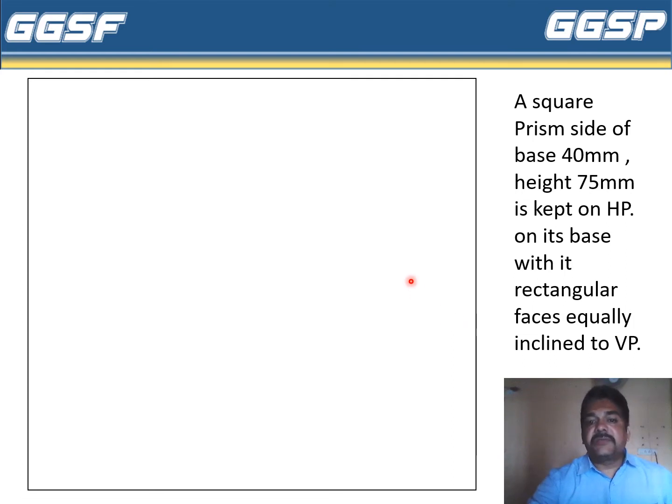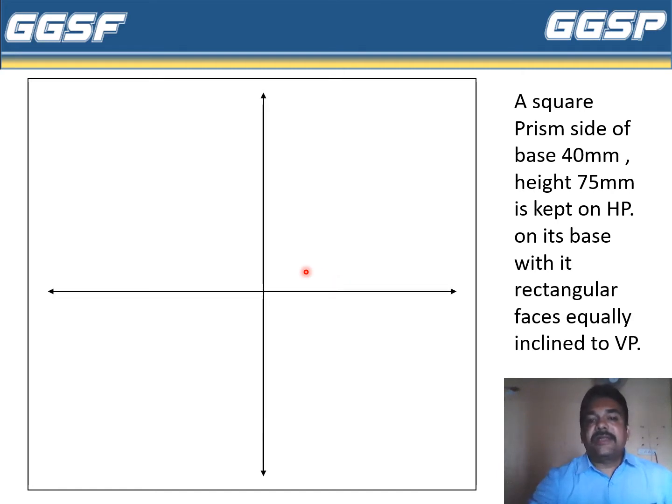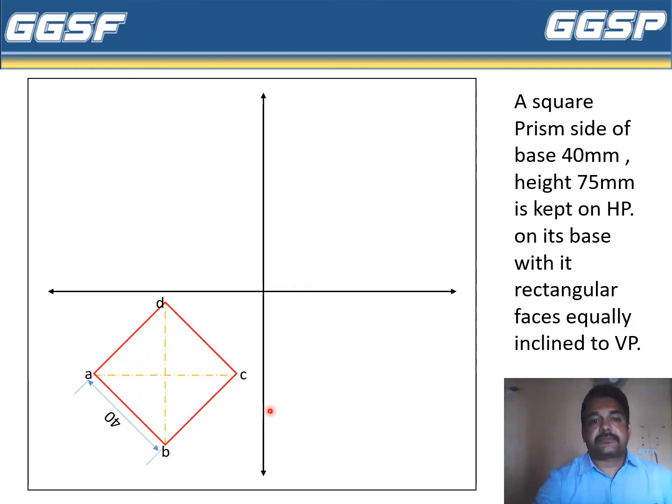So the prism is kept vertically with the faces equally inclined. Now let us first draw the axis. This is the horizontal axis and this is the vertical axis. Now when a prism is kept vertically, its top view will be observed as a diamond shape.